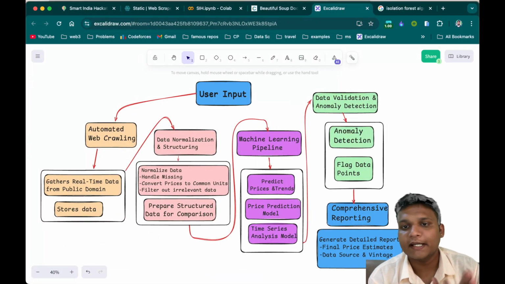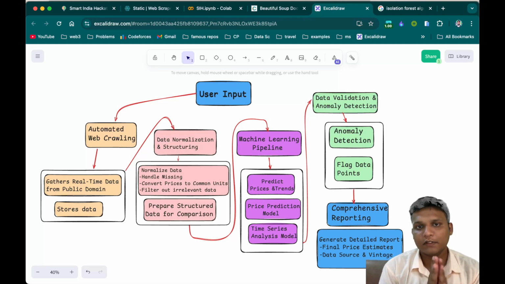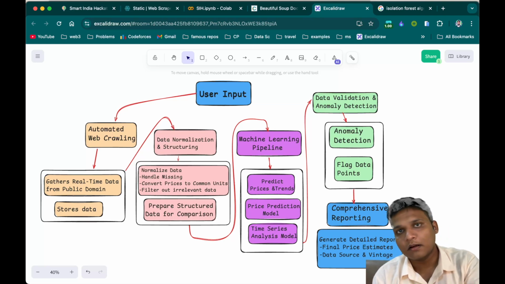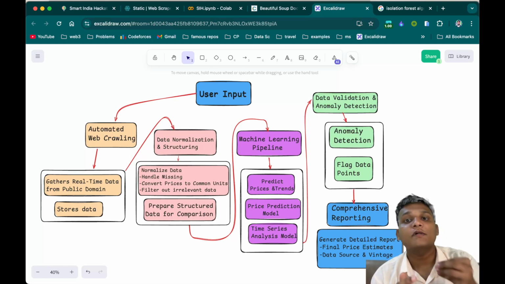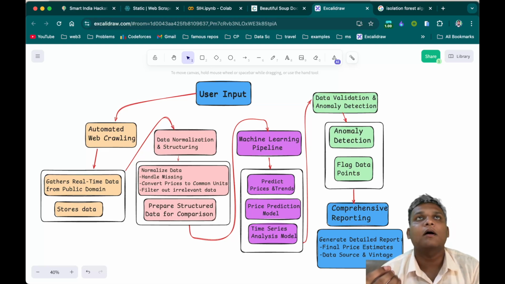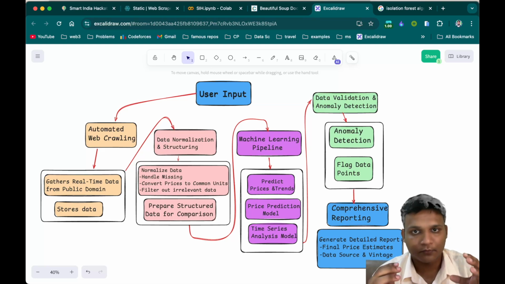Now let's see the data validation and anomaly detection part. Why do we do this? Because we need to know how much correctness there is in the data after getting the output from this whole pipeline, so we can apply that to our predicted output. If the output is not correct, then there is no point in benchmarking it. We need to do some more optimization.